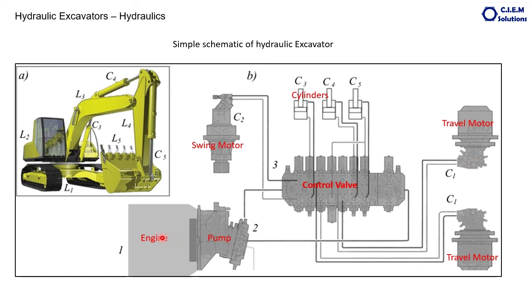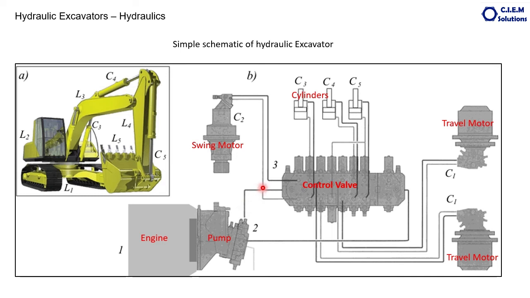Next, how it functions, we will see. When the engine rotates, the pump rotates simultaneously because the pump is directly coupled to the engine. Oil is delivered with pressure and volume. It goes to the control valve. If no implement is working, it returns back to the pump through the sump or through the filter, whatever is provided.